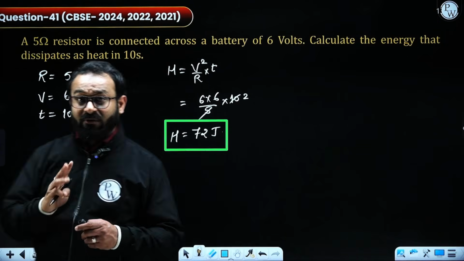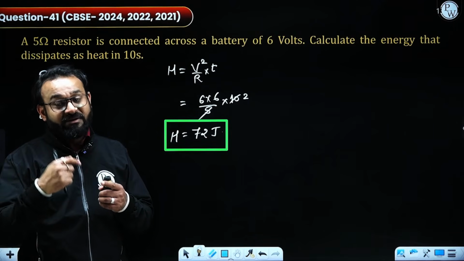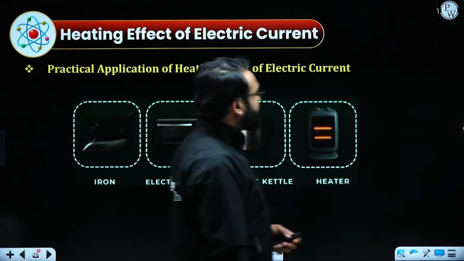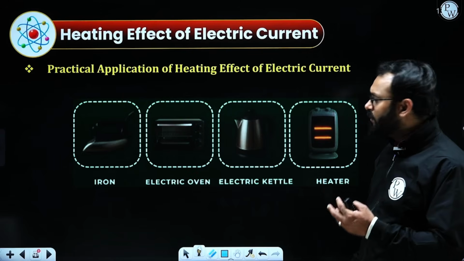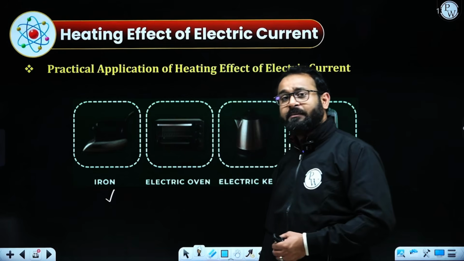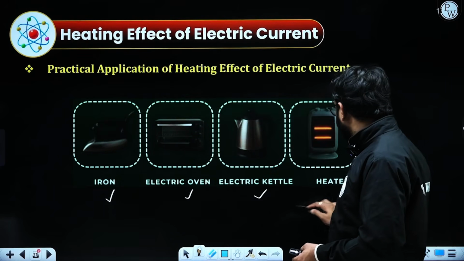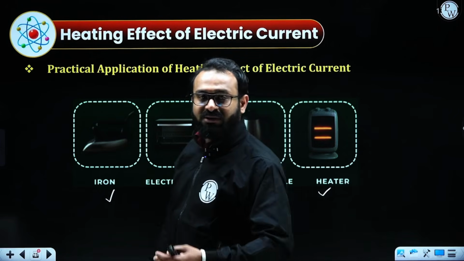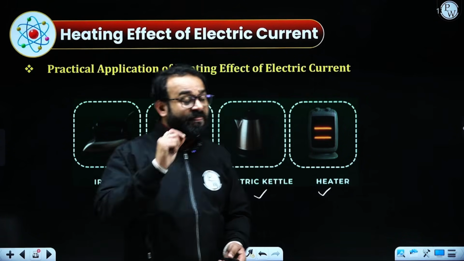There are 3 different formulas which we have derived from the power formula. Now, talking about some practical applications where we have seen the heating effect. In our home, generally we have seen the electric iron, which is used for ironing and actually generates heat. Similarly, the electric oven, electric kettle, and heater. During the winter, you must have observed heaters being used in various houses. So these are the practical examples of the heating effect.